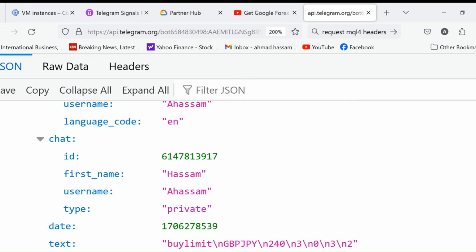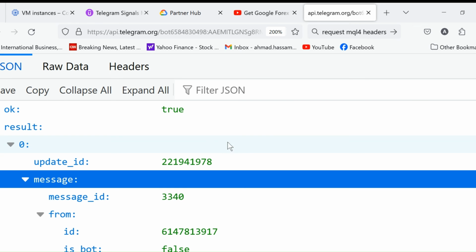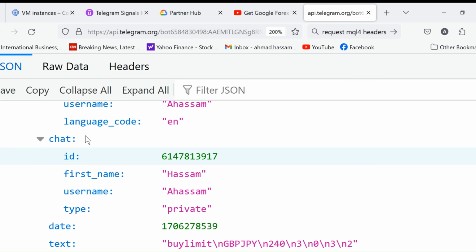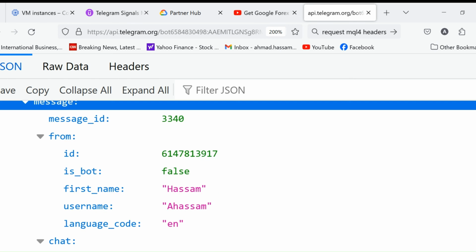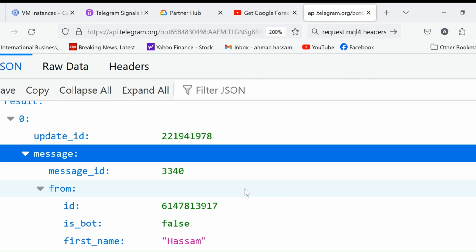And this is the signal that we need to read. This is the signal that a trade copier EA will need to read. So the trade copier EA will first download this message, and from that message it should read this update ID, then this chat ID, and then this text. Rest of the things are irrelevant for us. We don't need them. I hope now it is clear what JSON is.